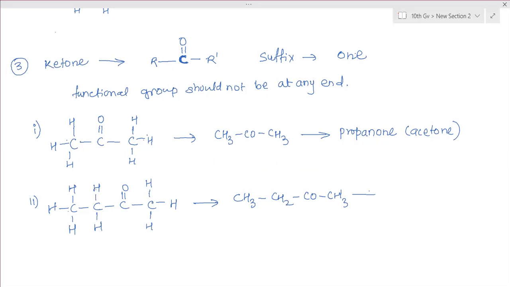Write the name now. Butanone. Would it be butan-3-one or butan-2-one? It is actually the same, because if you connect here also, it is the same. So only one, butanone.